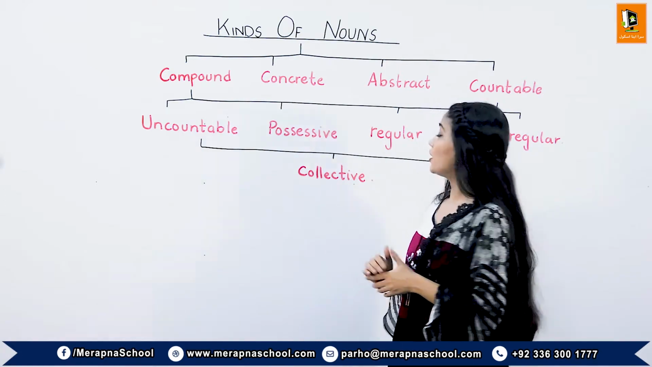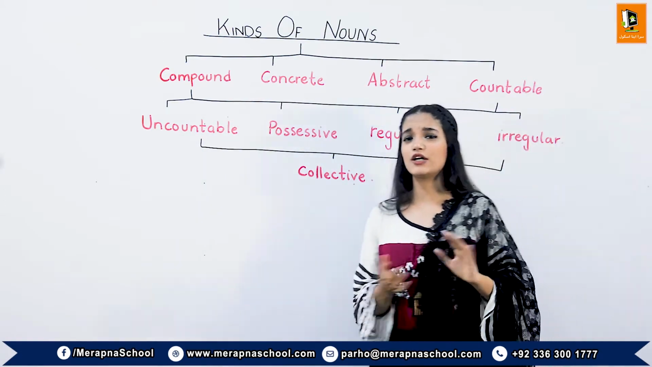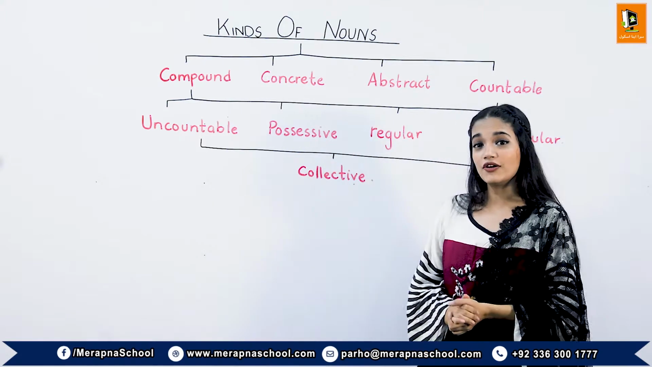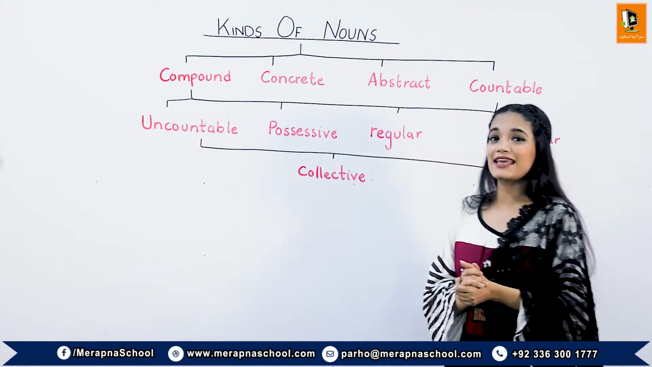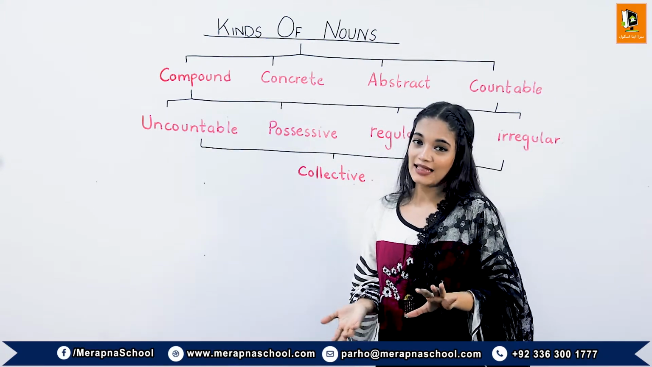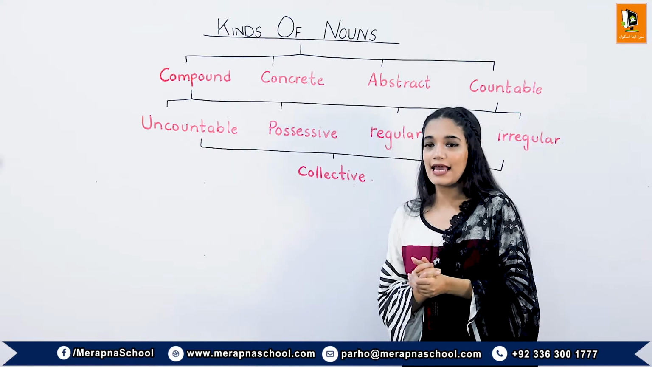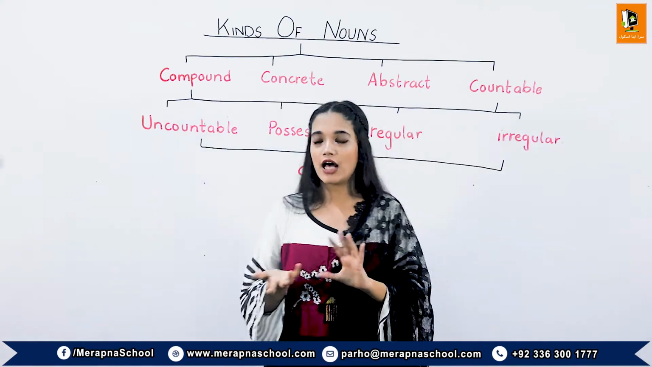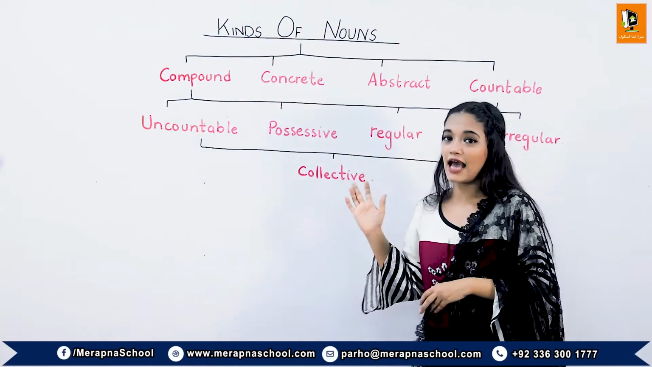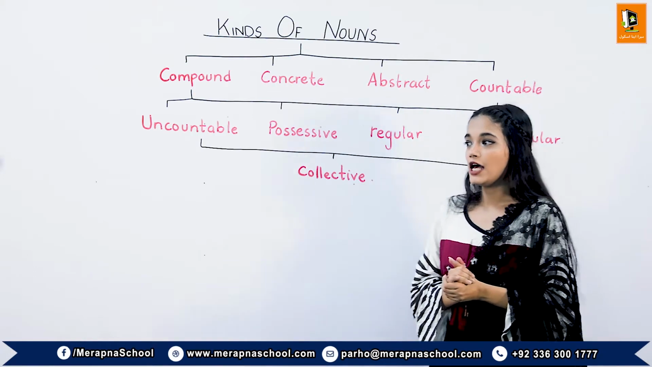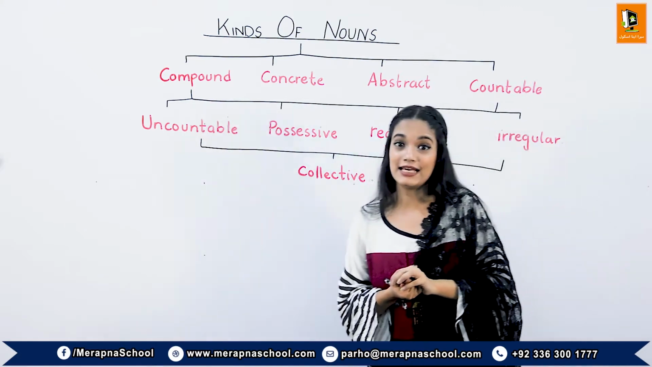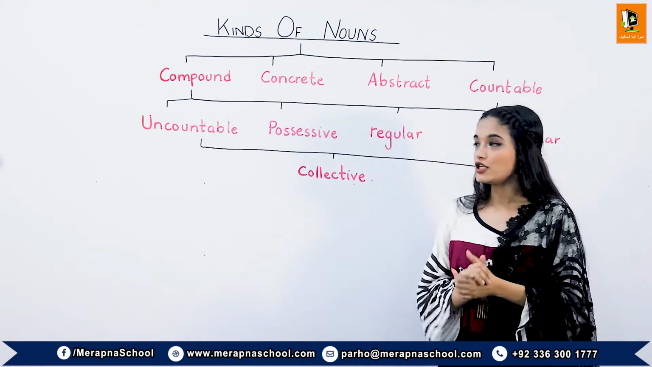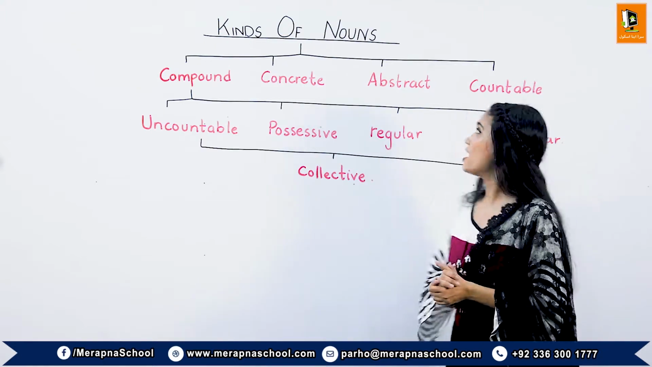Now we will discuss abstract nouns. Abstract nouns are totally opposite of the concrete noun. Concrete nouns can be sensed by our senses, but abstract nouns can only be felt. We cannot see them. They can be a general command, a thought, an idea, a feeling. For example, idea is a thought, and kindness is an act. So these are examples of abstract nouns.